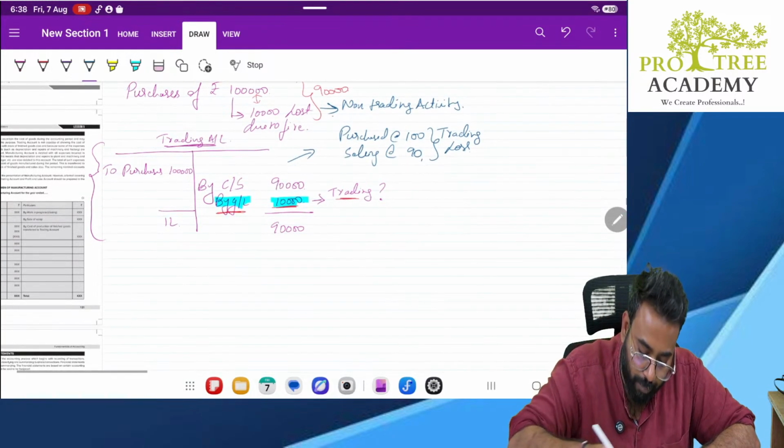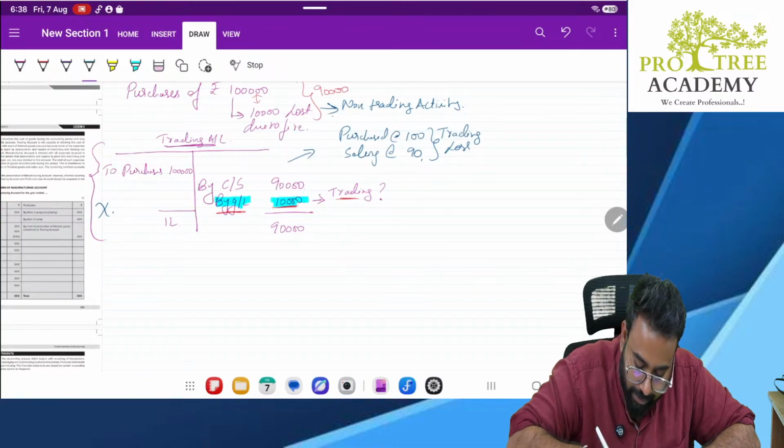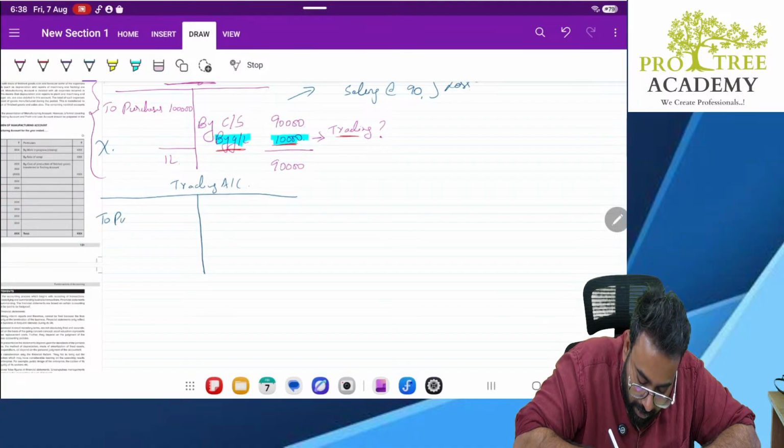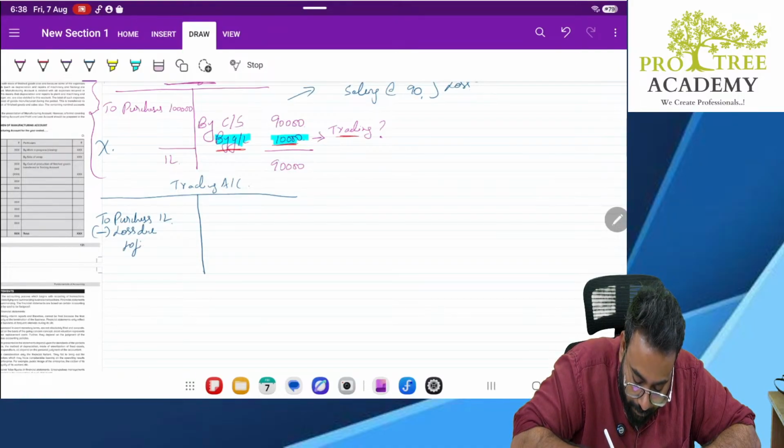So this way of presentation will become wrong. What actually should happen is, if this is your trading account, what you ideally do is, to purchases 1 lakh, minus loss due to fire, how much? 10k.